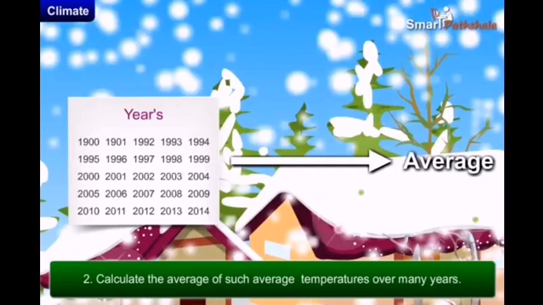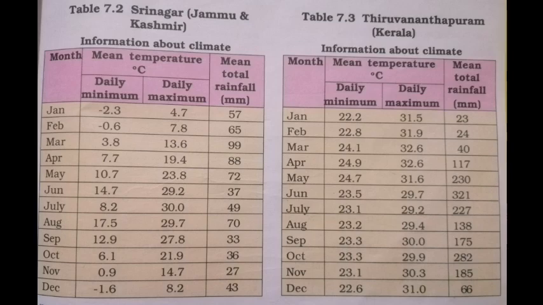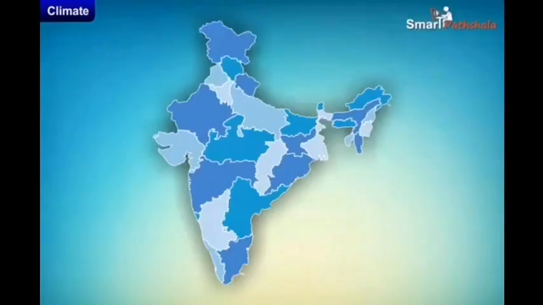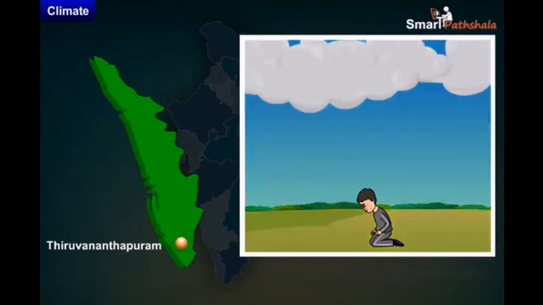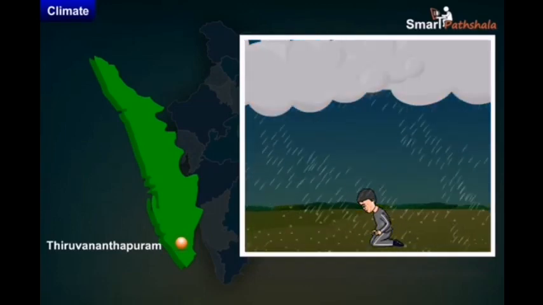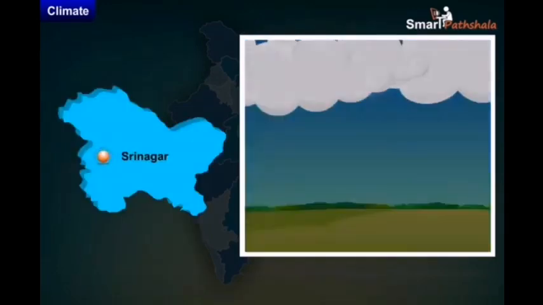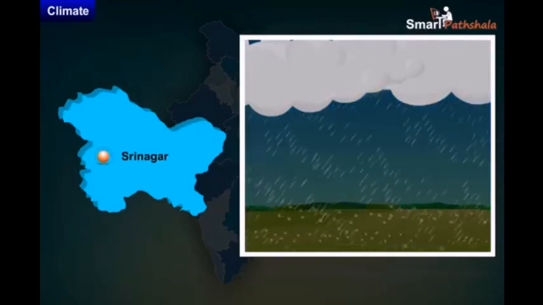The daily temperature and rainfall in a year of these two places are given in your textbook, page number 71. In this, we can find out the difference in the climate of Jammu and Kashmir and Kerala. Kerala is very hot and wet as compared to Jammu and Kashmir. Jammu and Kashmir has a moderately hot and wet climate for part of the year.